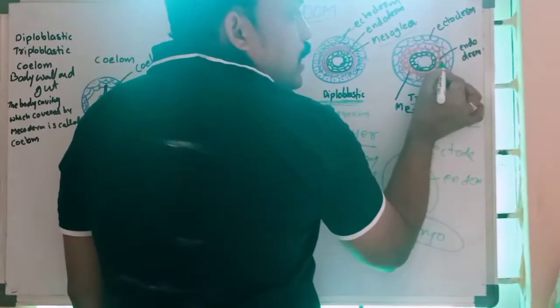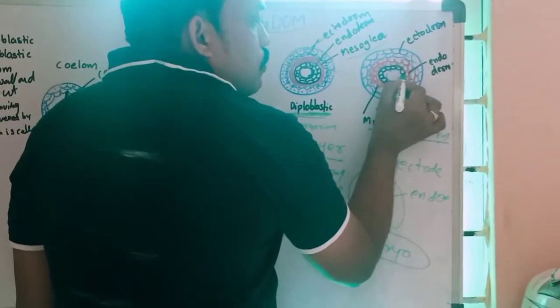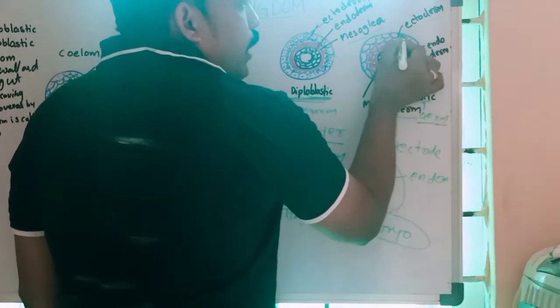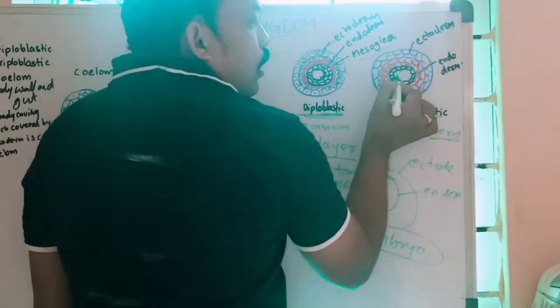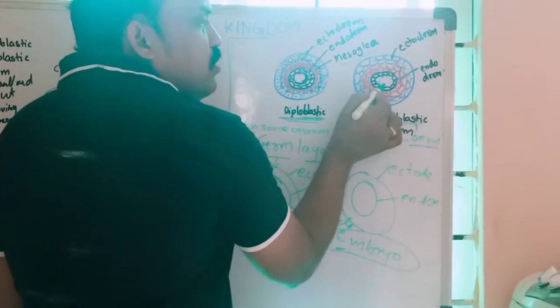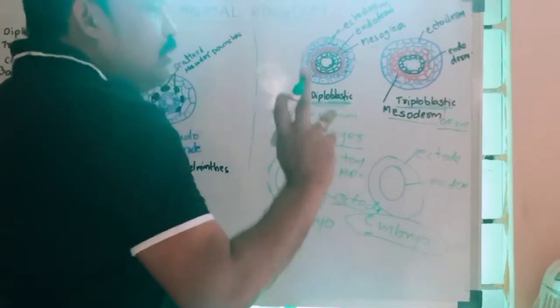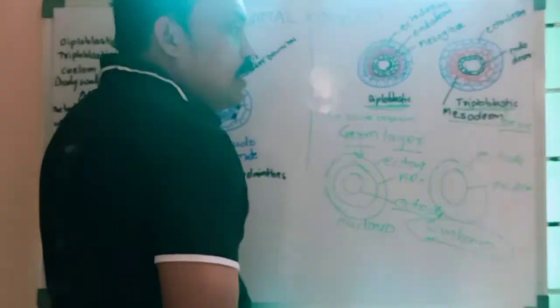Ectoderm, mesoderm, which I wrote here, and endoderm. An organism having these three germ layers is called a triploblastic organism.